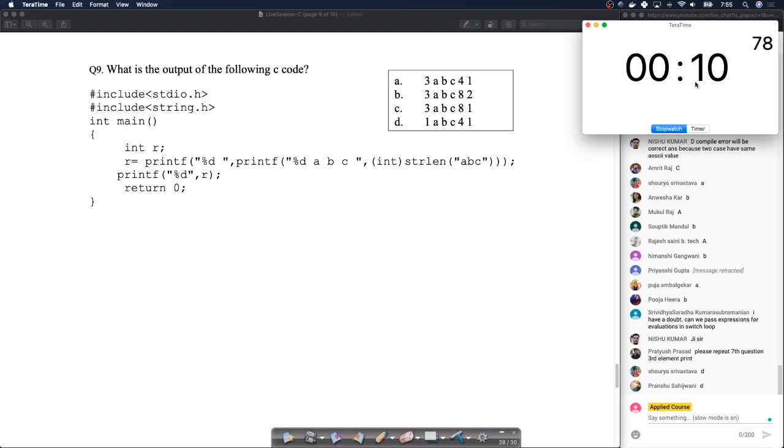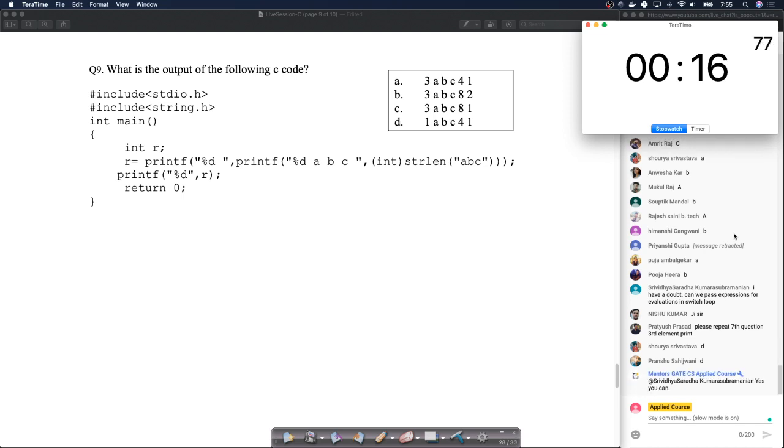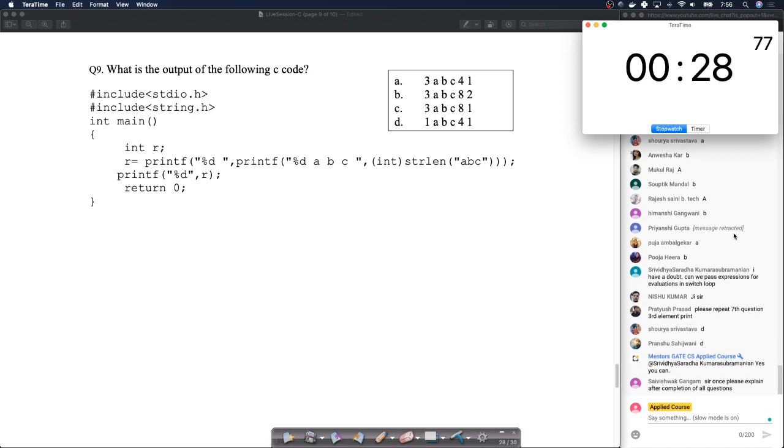We will respond. Again, for the 7th question, I think the confusion is all about dynamic scoping and static scoping. I've mentioned 3 times that it's using dynamic scoping. I think that's the tricky part. Okay, so I forgot to mention, sorry. So let's take 90 seconds for this. This is also a simple question.